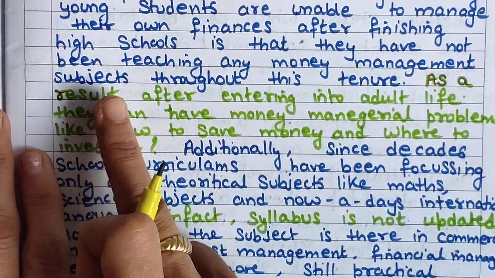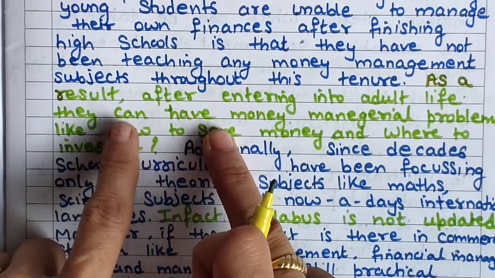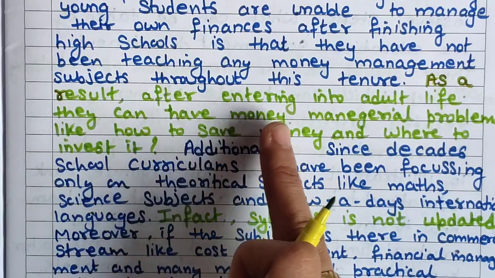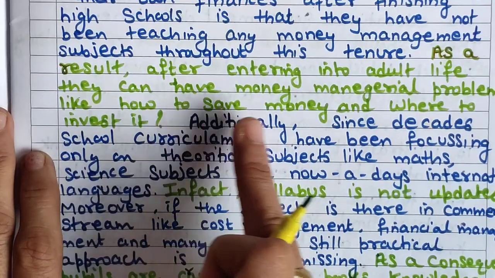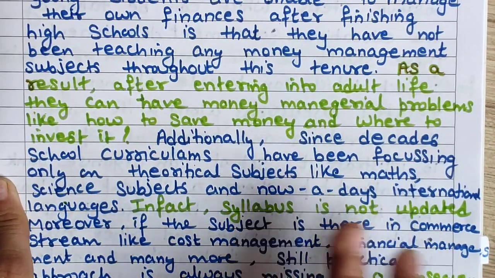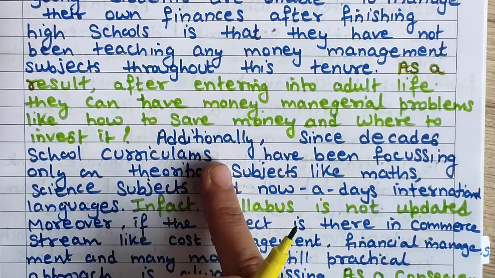As a result, I have announced my point and I am giving the explanation and its result. After entering adult life, they can have managerial problems like how to save money and where to invest it. So if that is knowledge they already have, then it will be good for them.